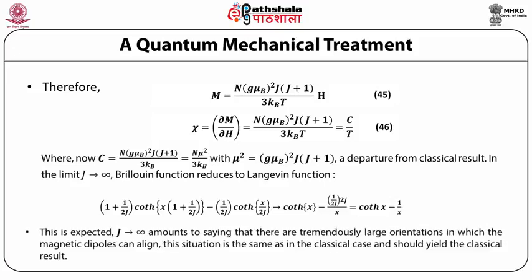This is expected. J approaches infinity amounts to saying that there are tremendously large orientations in which the magnetic dipoles can align. This situation is the same as in the classical case and should yield the classical result.